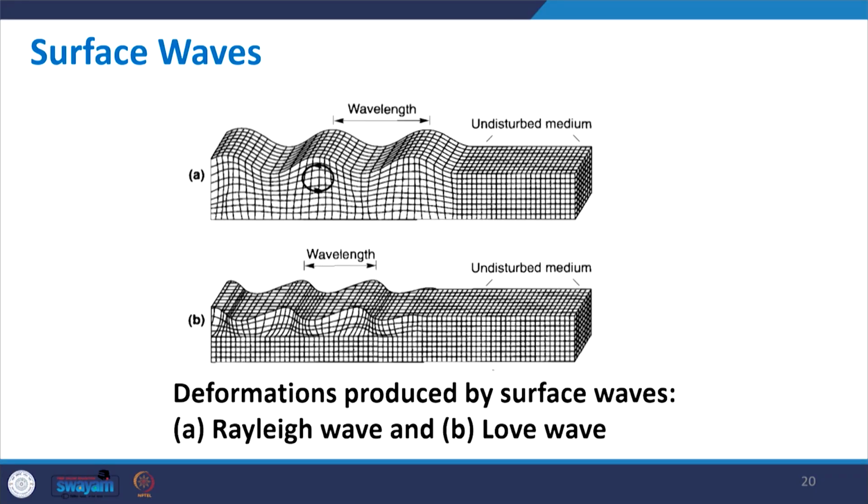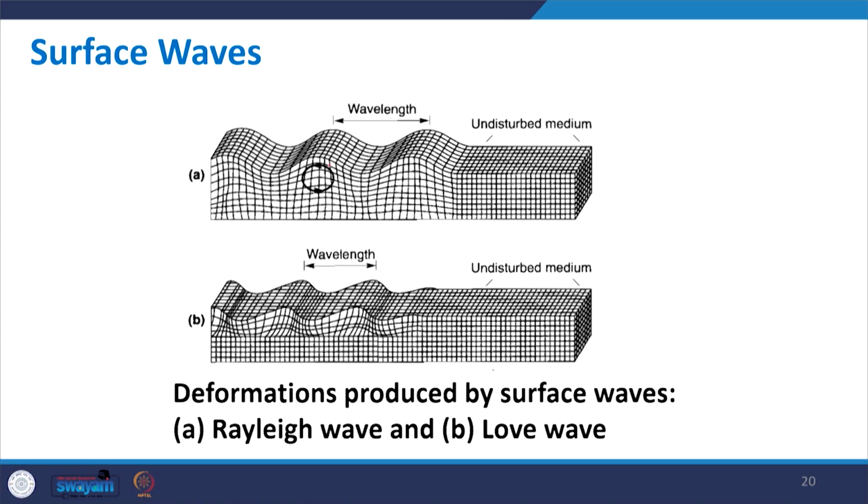And how the Rayleigh and Love waves look, you can see here. The top one is showing the Rayleigh wave and the bottom one is showing Love waves. In case of Rayleigh wave, which is a combination due to P and SV wave, there is movement in the vertical direction, while in case of Love wave it is in the horizontal direction. You have only SH components, that means no vertical component.